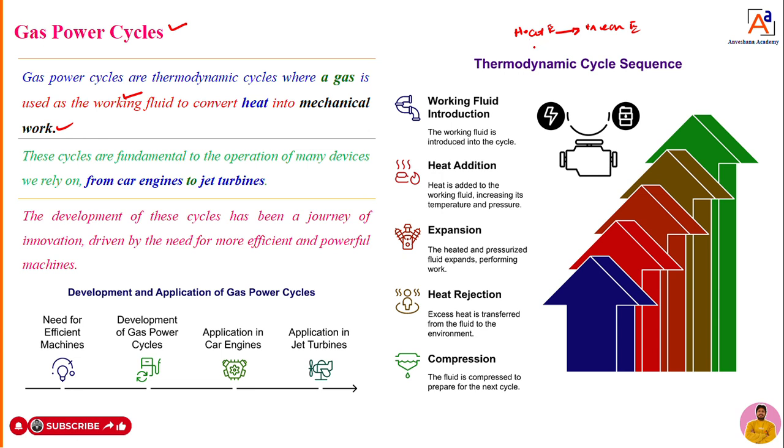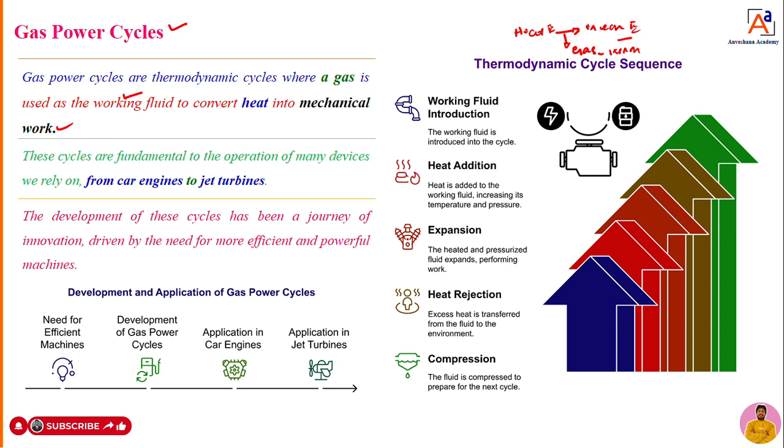Similarly here, heat energy can be converted into mechanical energy. We can't convert it directly. To convert heat into mechanical energy, we require one medium, which we call a gas. So the gas acts as a working media.